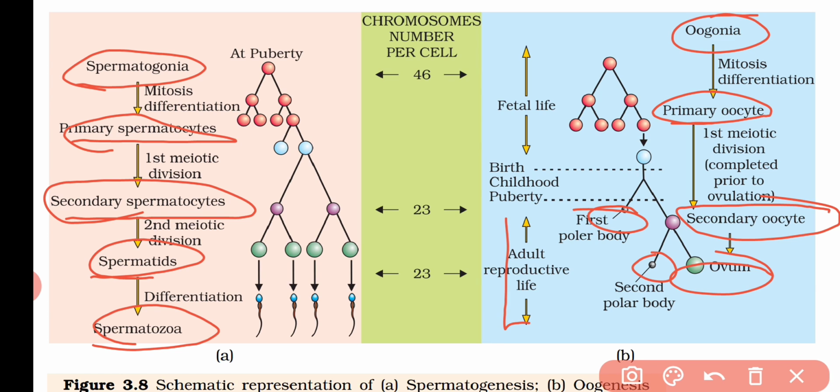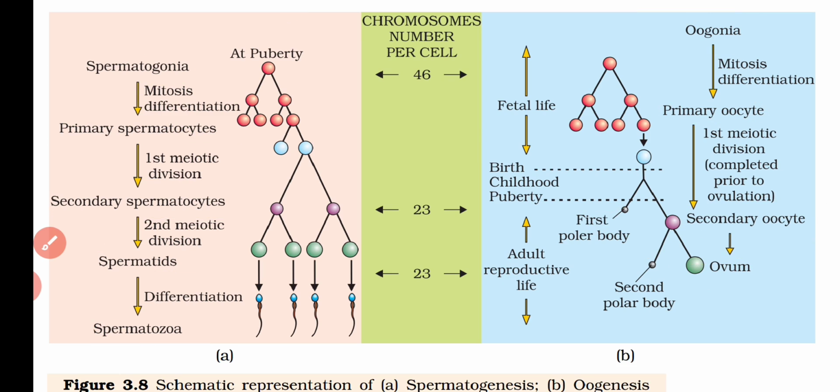So this is a big difference: in males spermatogenesis occurs at the time of puberty, but the starting of gametogenesis in females occurs at the fetal time. So this is the main difference between male and female spermatogenesis, or sorry, gametogenesis.